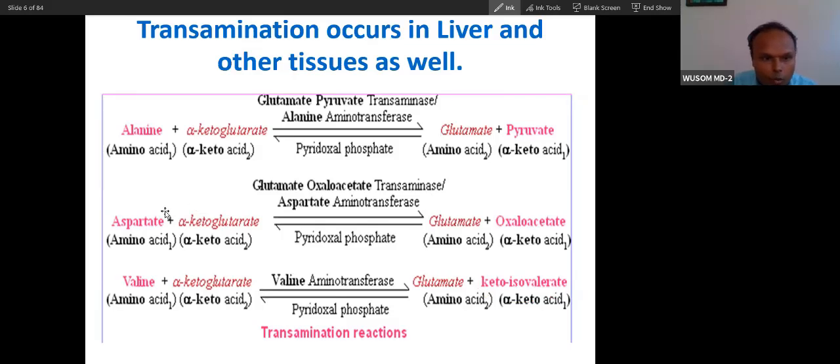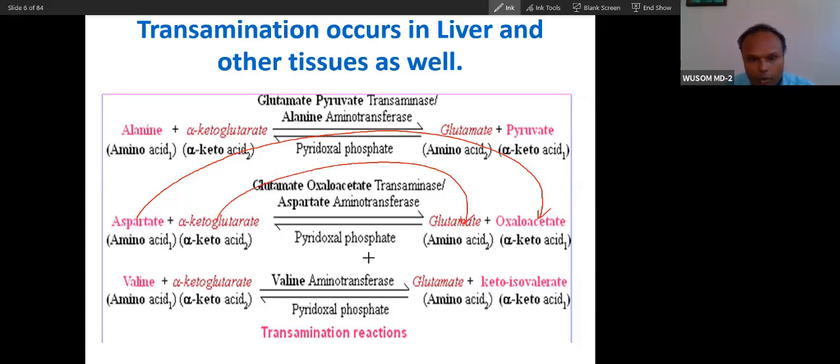So did you understand? One amino acid is being converted into a keto acid, and then this keto acid is being converted into an amino acid. Why does it happen? Because of transamination. The amine group is transferring from one amino acid to another keto acid. Here, from one amino acid to a keto acid, the amino group is being transferred, and the transfer happens through pyridoxal phosphate. That is why this aspartate becomes oxaloacetate and this alpha ketoglutarate becomes glutamate.